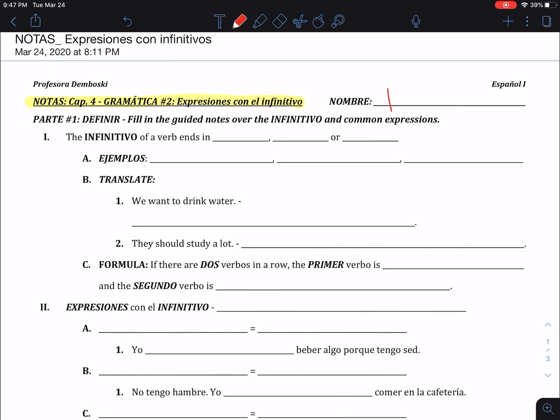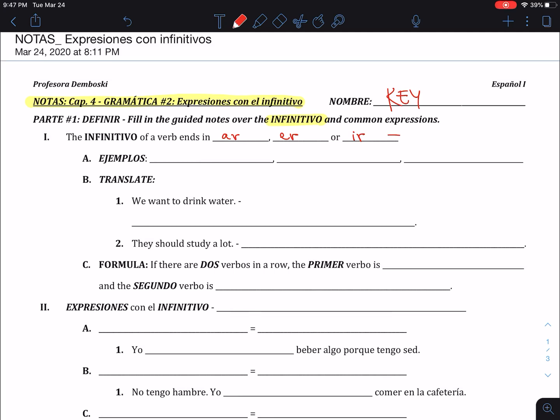Empezamos aquí with the key. This is over expresiones con el infinitivo. Now, before we start with those, we actually need to remind ourselves, what is the infinitivo? We've talked about it before, but the infinitivo of a verbo in Español, there are three different types. They can either end in AR, ER, or IR. They're the three types of verbos that we have already learned how to conjugate.